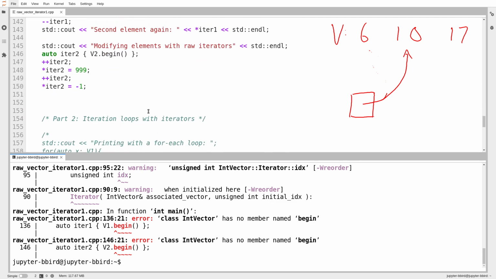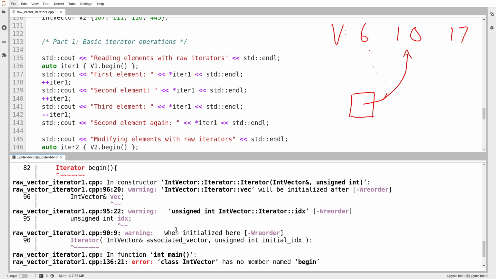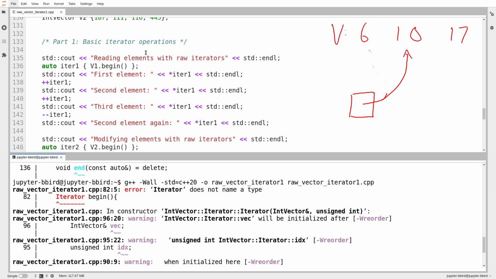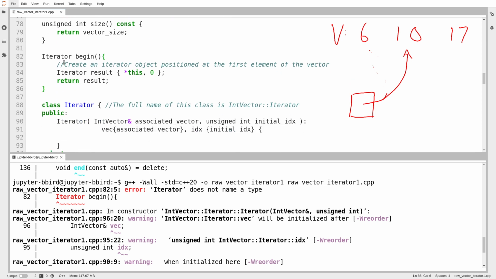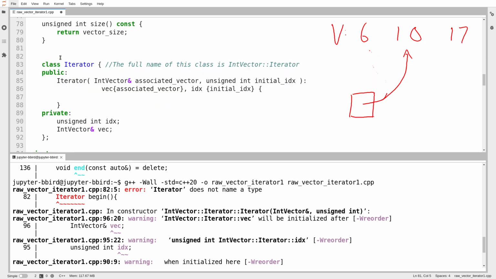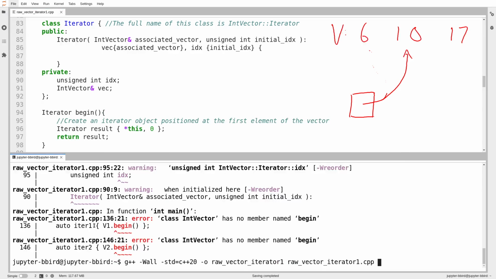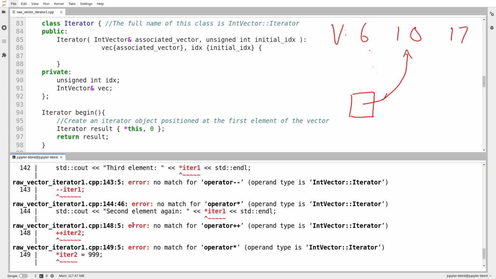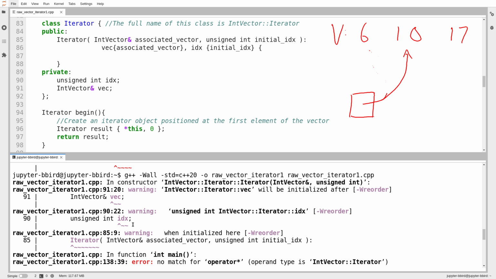Let's scroll down and make sure that I save the file properly. So here it's complaining on line number 136 about that. If I scroll in, yeah, that's a good point. So the compiler's giving me an error that isn't actually related to .begin. It's saying, sorry, on line 82, you're saying iterator, but I've never heard of an iterator before, which is actually a very good complaint. The reason is because I haven't defined the iterator type yet. So I'll define that here, and then I'll define .begin below it. And we'll see if the compiler stops complaining. Now, it complains about some other stuff, but if we scroll up, we'll notice it's no longer complaining about .begin.